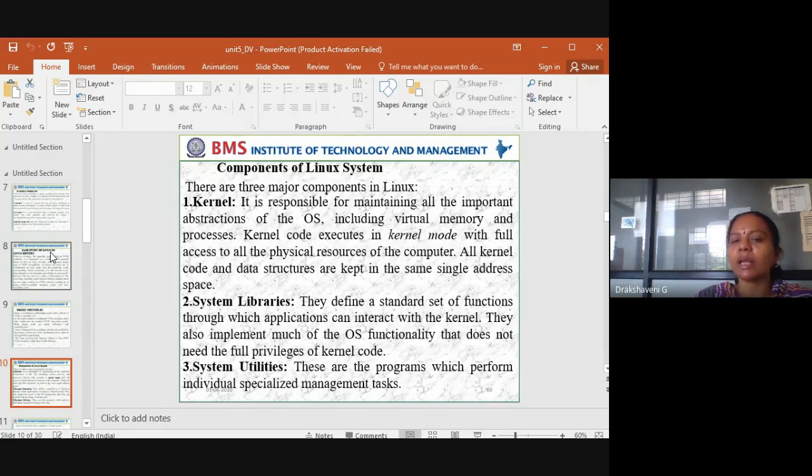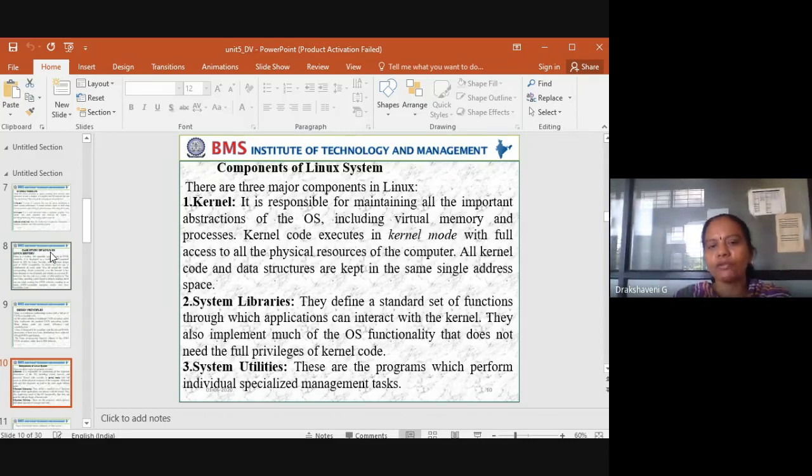Next one is the system libraries. They define a standard set of functions through which applications can interact with the kernel. They also implement much of the operating system functionality that does not need the full privileges of kernel code. And the last one is the system utilities. These are programs which perform individual specialized management tasks. These are the components of the Linux system.